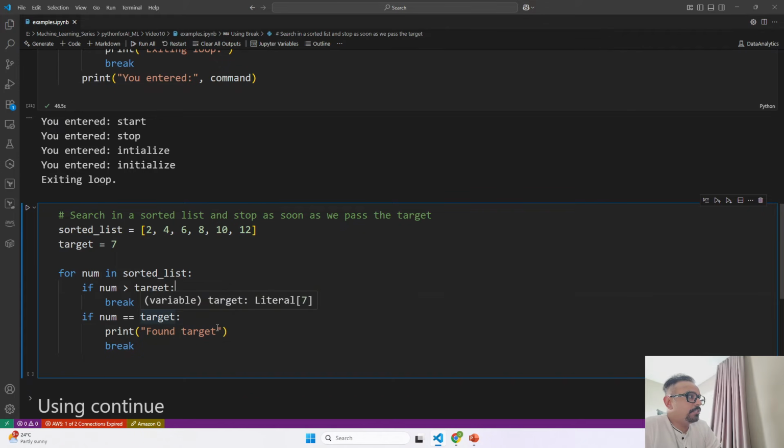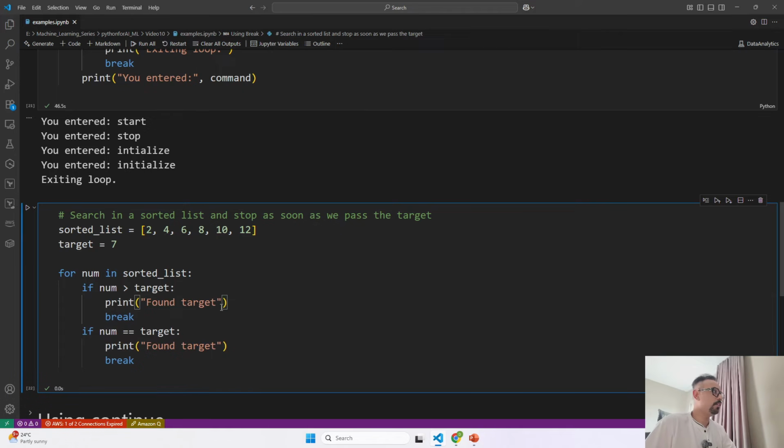So we have two conditions. If we get the number 7, then it will say found target. If it crosses the limit, it goes above 7, it will be greater than 7, then also it is going to go ahead and break. So now the program has ended, it has not printed anything. Let's go over here and say 7 value passed.